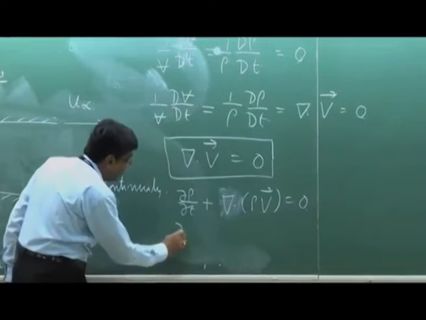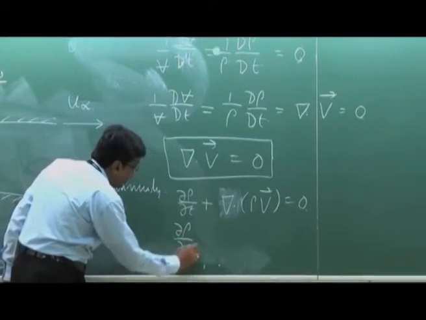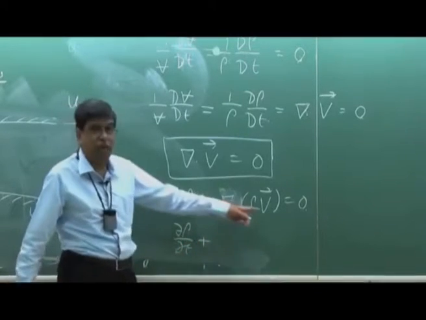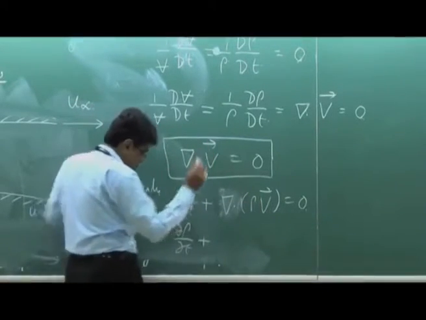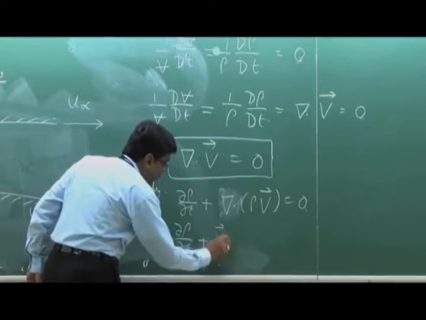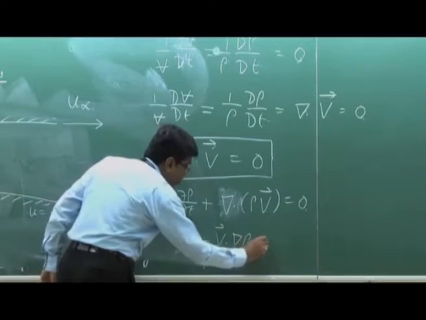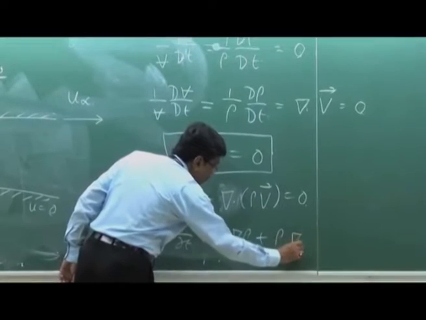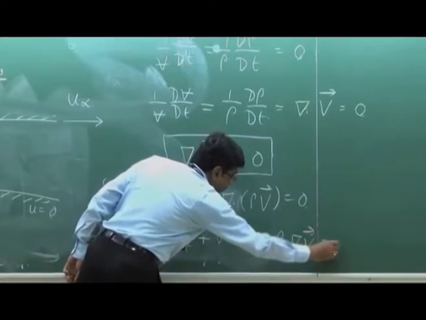So if I now expand this divergence of rho v, v being a vector, then this will be v dot grad of rho plus rho into divergence of the velocity vector.